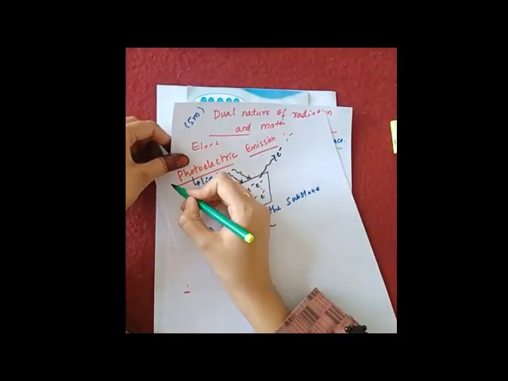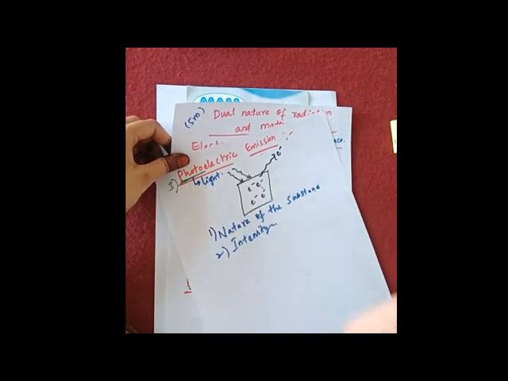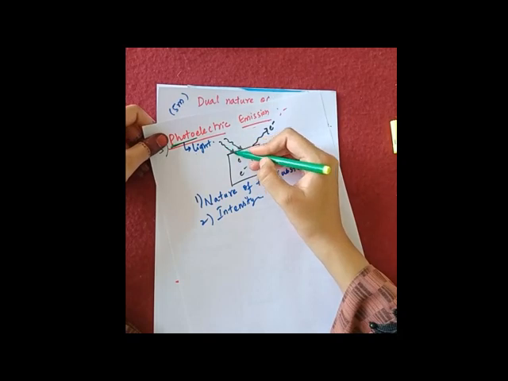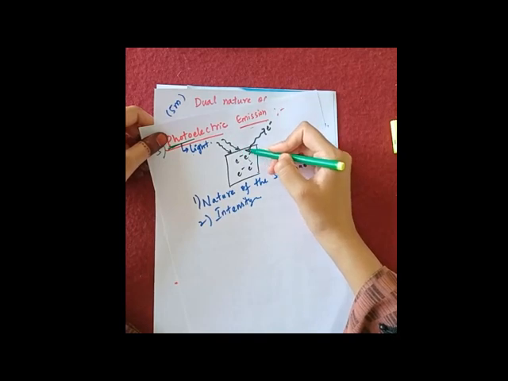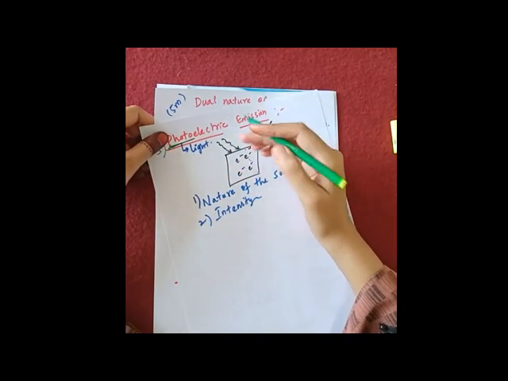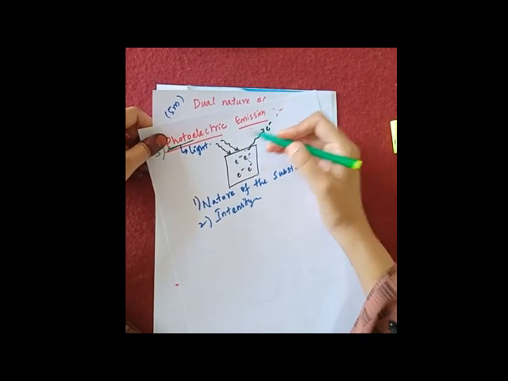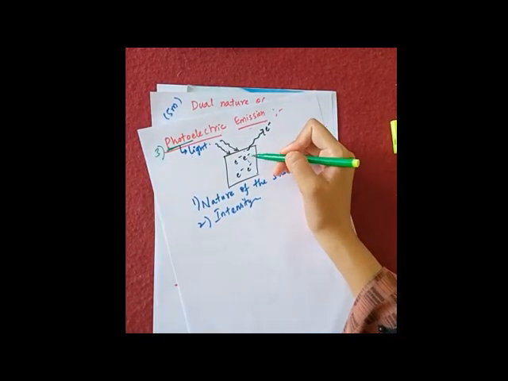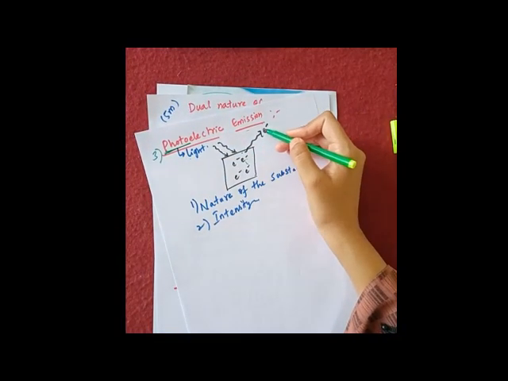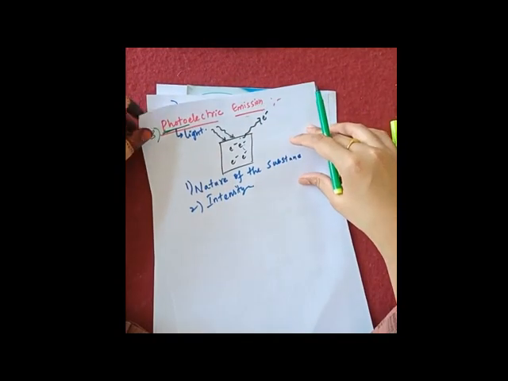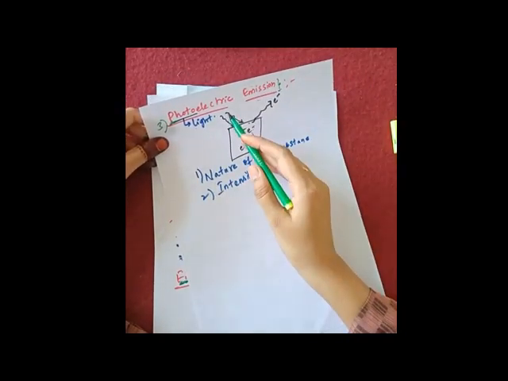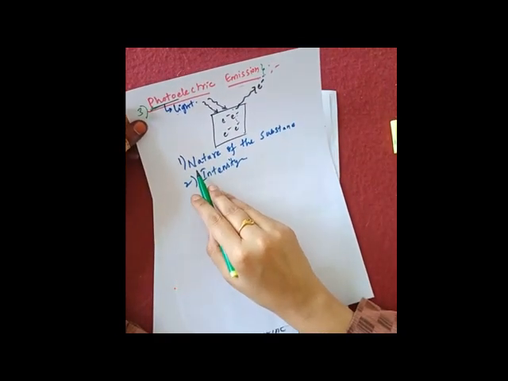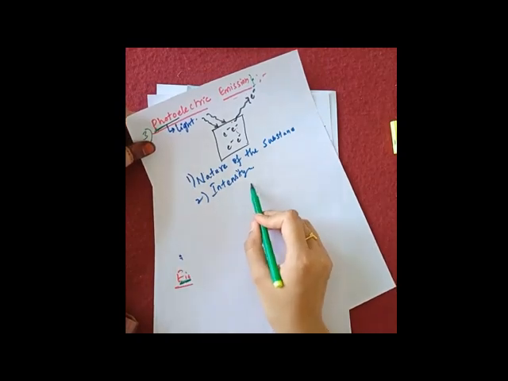The third one is photoelectric emission. The word photo means light. So here you are allowing some light of a certain frequency to fall on a metal surface. After the light energy falls on the metal surface, the electrons take some of the energy and get ejected out from the metal surface. This process is called photoelectric emission. We are mainly concerned about photoelectric emission in this chapter. Here the electrons emitted in this process depend on the nature of the substance and the intensity of the light which we are using.